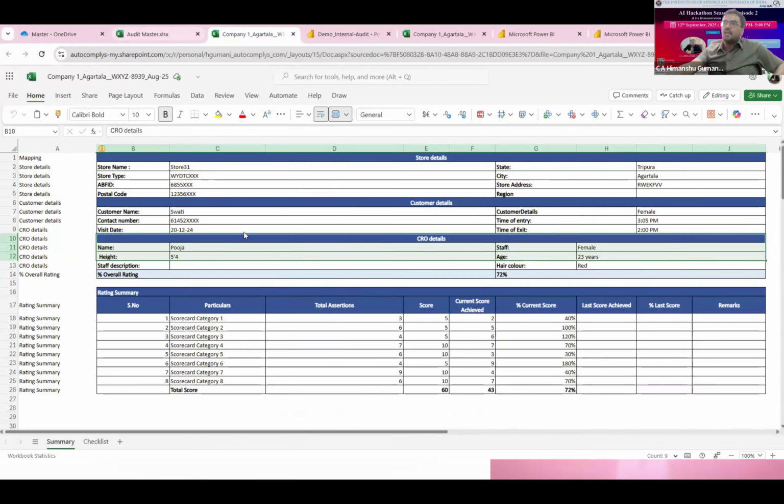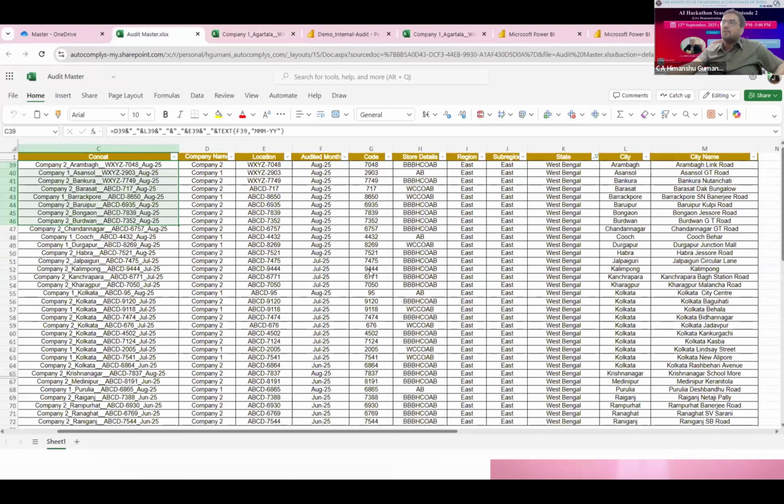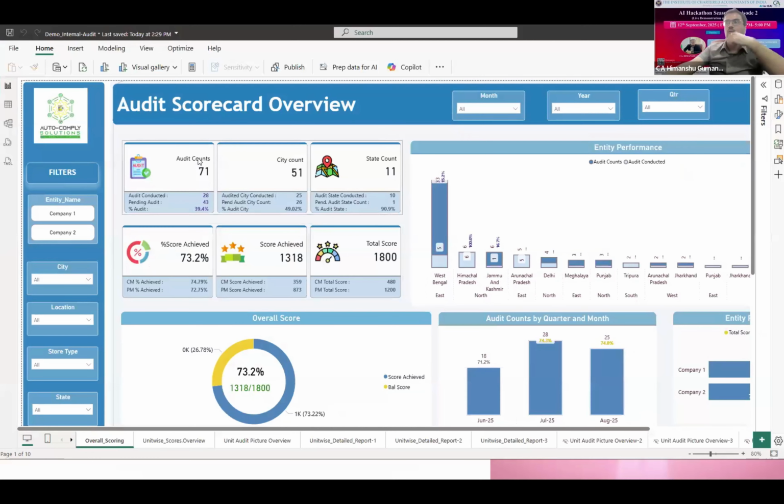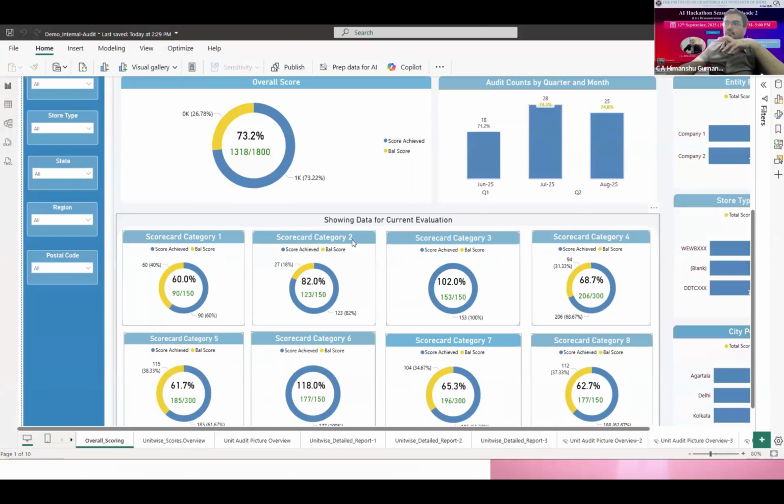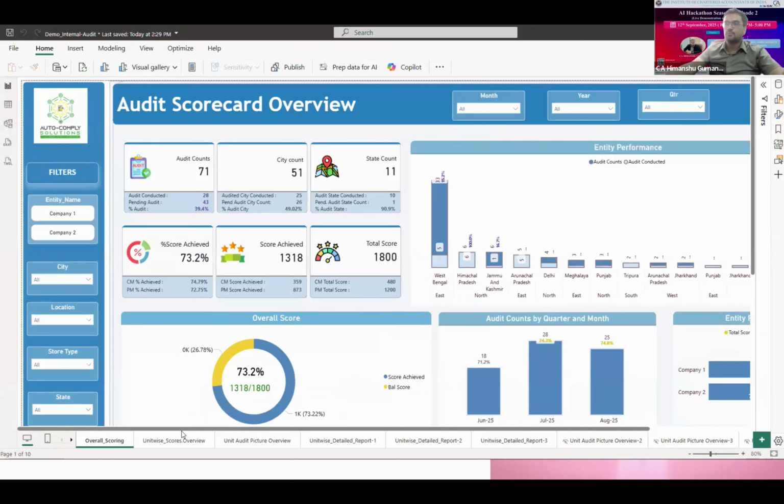With the help of relationships, we have created how many audit counts there are, how many are conducted, how many are pending, location wise and company wise. And then for each checklist category, we have the scorecard result. So this is, you can say, a bird's eye view or leadership view.